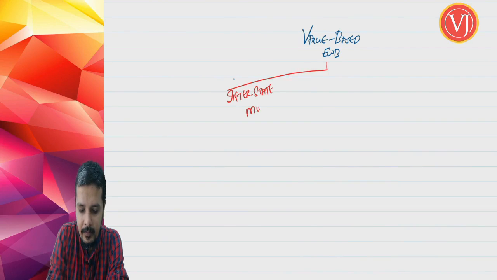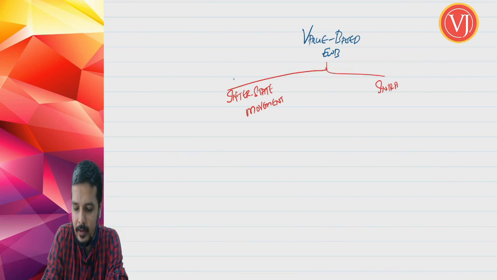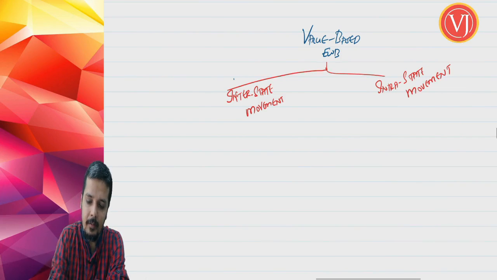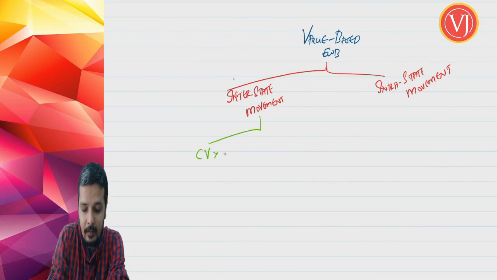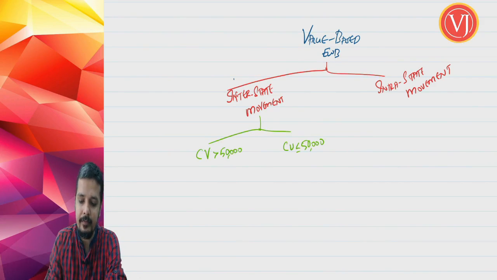Interstate movement, and friends, you are talking about intrastate movement. Right, if at all you are talking about interstate movement, the consignment value is more than 50,000, or the consignment value is up to 50,000.